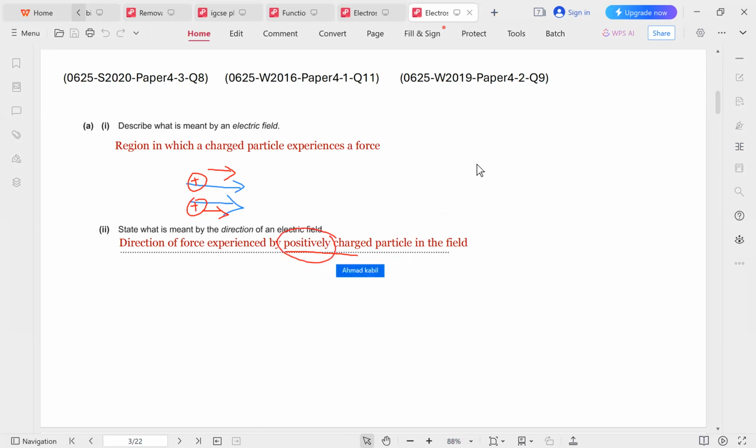So what if we had a negative charge? If we had a negative charge and the electric field was moving to the right, the negative charge would experience a force to the left. This is slightly advanced for your level, but just understand that the positive charge moves in the same direction as an electric field. And if you're expected to state what is meant by the direction of an electric field, this is the direction of the force experienced by a positively charged particle.